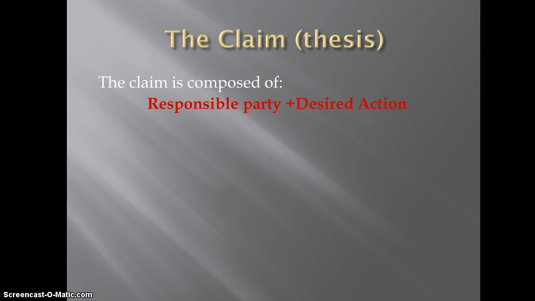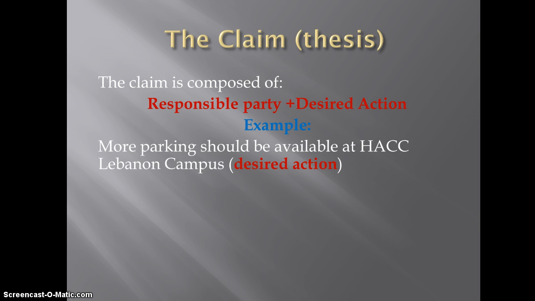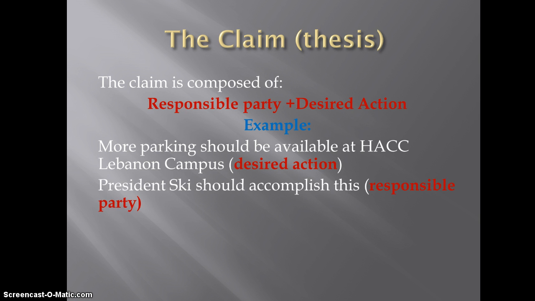Now I believe the best way to go through the Toulmin model is to give you a concrete example to apply. So let's try that. Let's think of a desired action that is near and dear to all of our hearts. More parking should be made available at the Hack Lebanon campus. That is certainly a desired action. So then the next question would have to be, well, who is responsible for this? Who is the responsible party? Well, we can hem and haw about this all day long, but the truth is we're just going to come up with a simplistic answer. And we're going to say that President Ski, the president of Hack, should accomplish this.